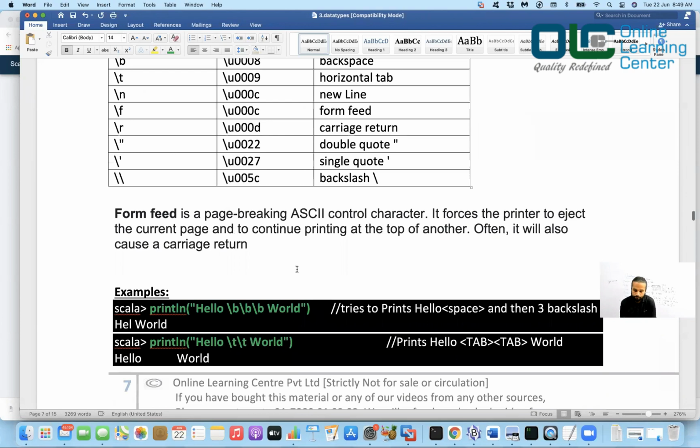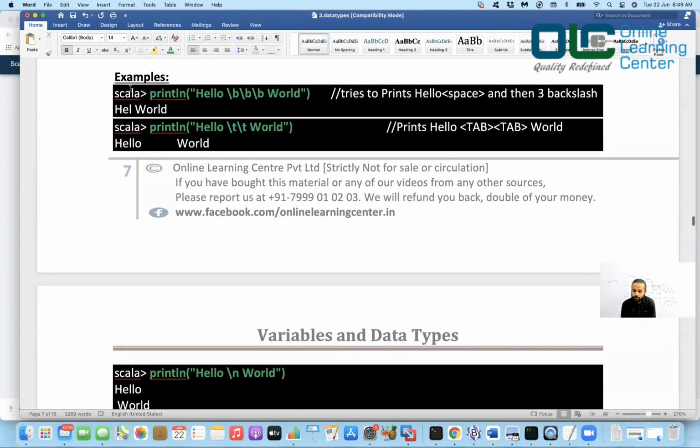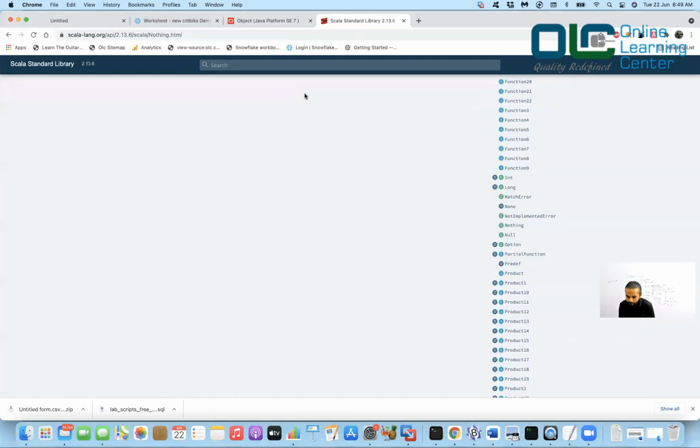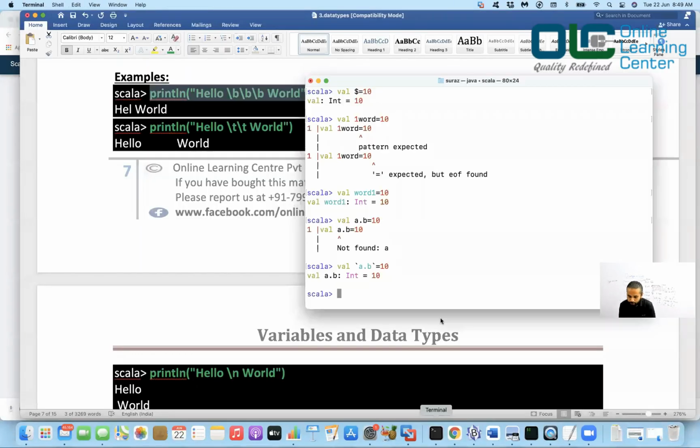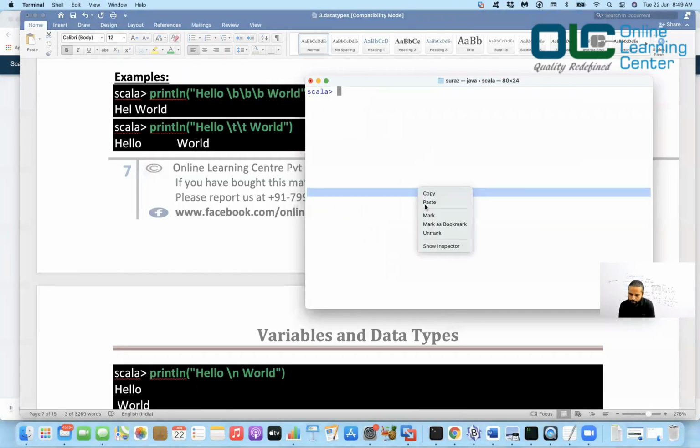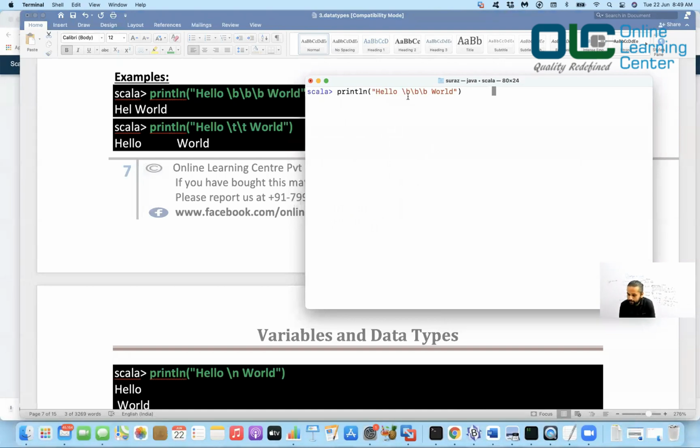Okay, now let's move on. The first one is hello world. I'm trying to print hello world by giving \b\b\b. So let's go here and say hello world, but then I add \b\b\b and hit enter. And what did it give me? It gave me hell world. How did it happen?